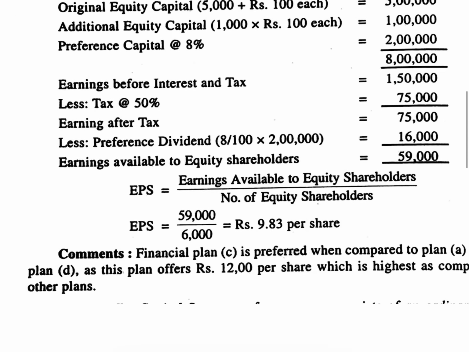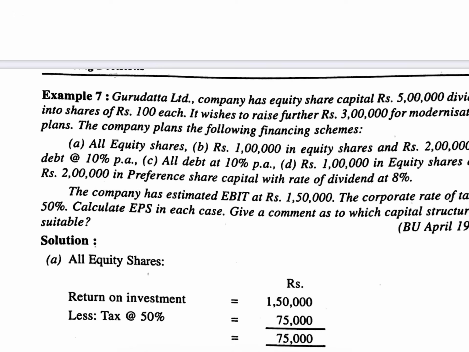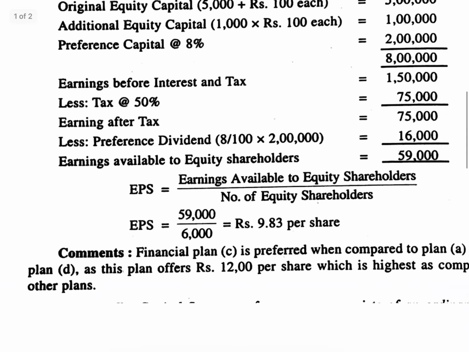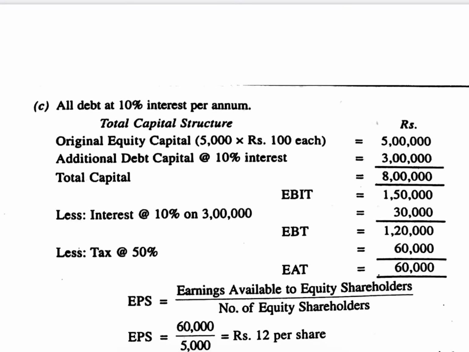Let us go for the third one. What is the third plan here? The third plan is all debt. All debt means the entire required amount of 3 lakhs is raised through debt. So the capital structure will become: originally 5,000 equity shares of rupees 100 each, that is 5 lakhs divided by 100, which is 5,000. Additionally, the entire 3 lakhs required is raised in the form of debt only, so there is no further equity capital, and the total capital is 8 lakhs.